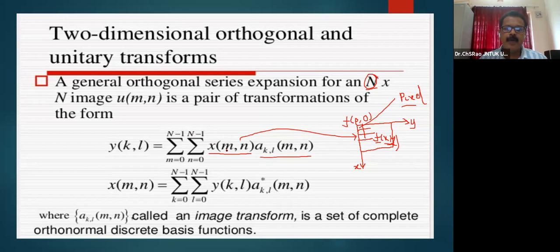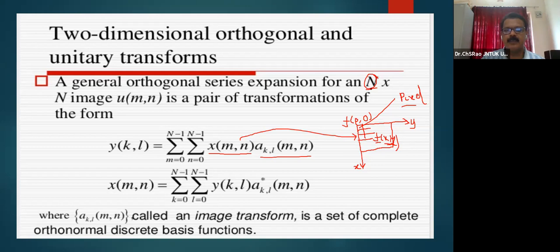And I can get back my original signal x of m, n as a double summation of k equal to 0 to n minus 1 and l equal to 0 to n minus 1. If x of m, n is considered as an image, m is equal to n. Why? Because m and n range from 0 to n minus 1. The size of the image is n by n.